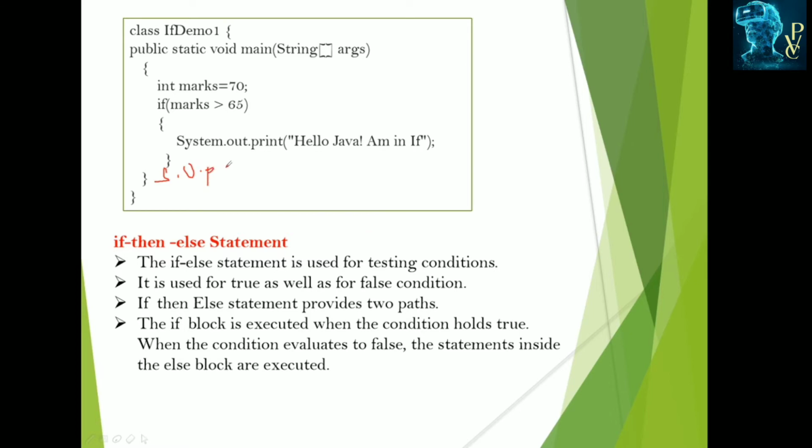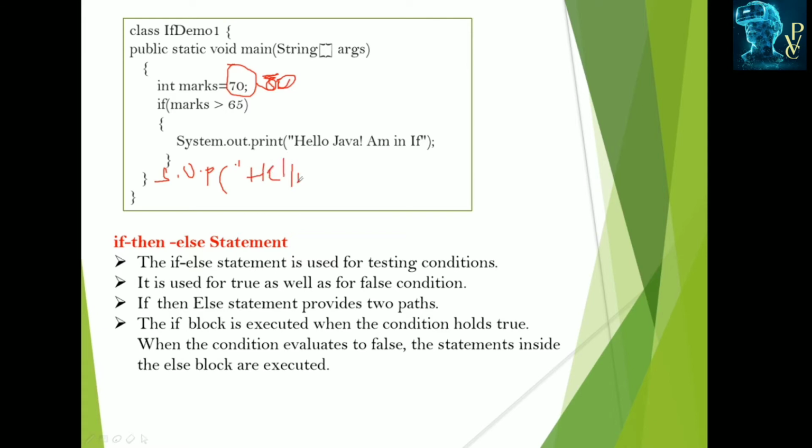If we change this 70 to 30, then this if statement will not be executed. It executes when the marks are greater than 65, but we assigned marks as 30, so it cannot enter into the if statement. It executes this. Here I'll write just some hello.